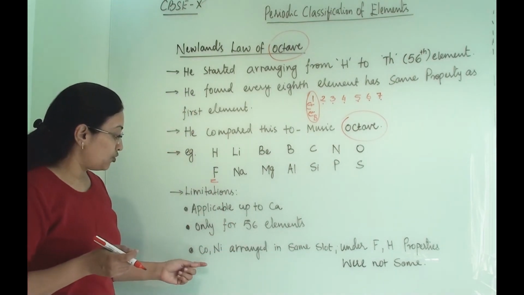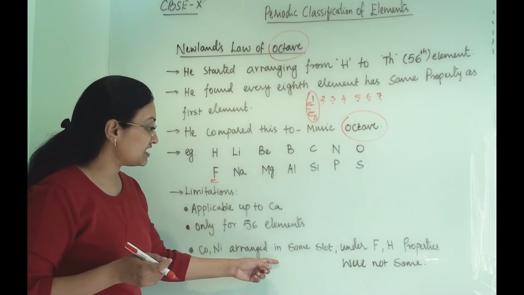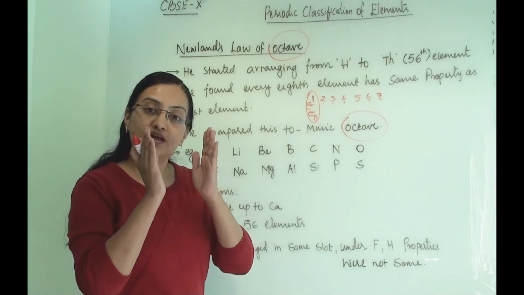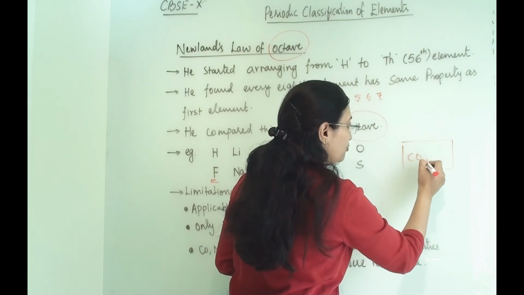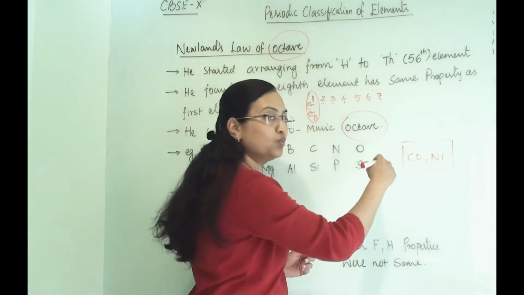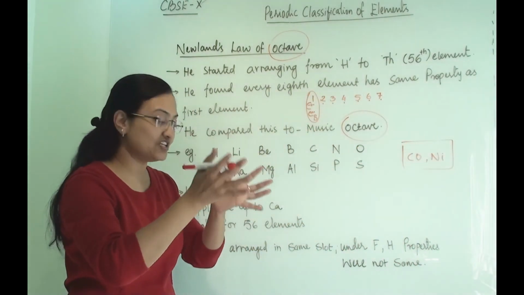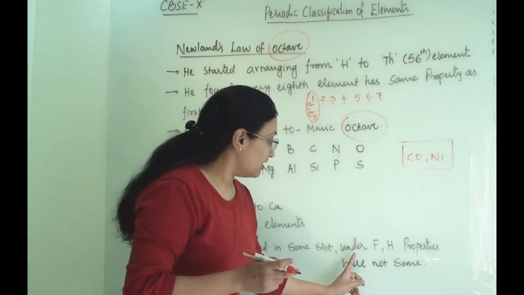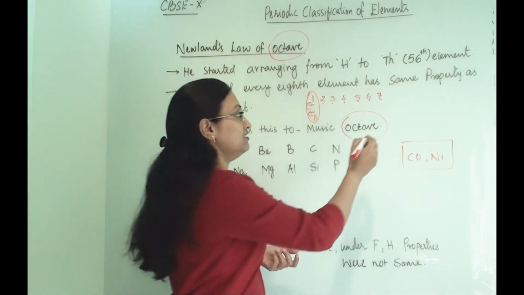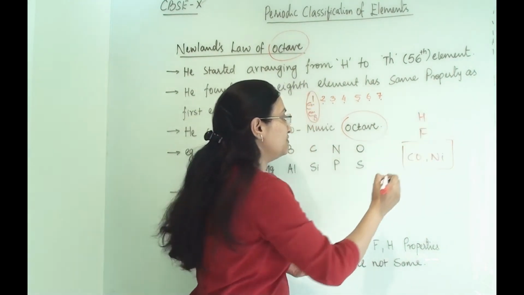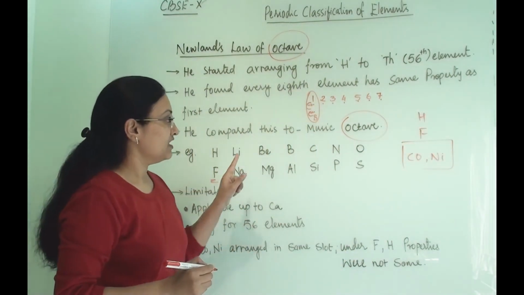Third, cobalt and nickel he arranged in the same slot. In one column he arranged cobalt and nickel, both at one place, and that is under fluorine and hydrogen. We are talking about this first column.